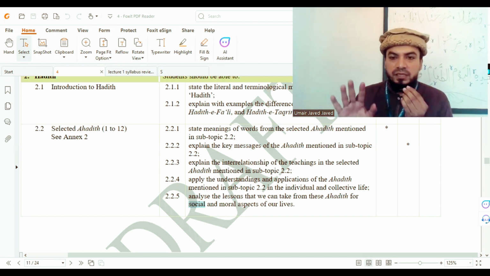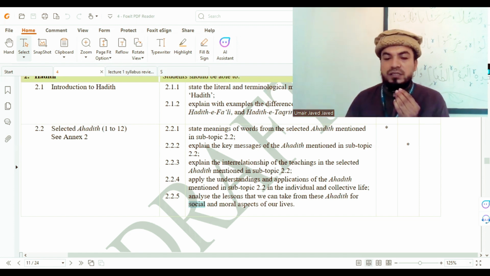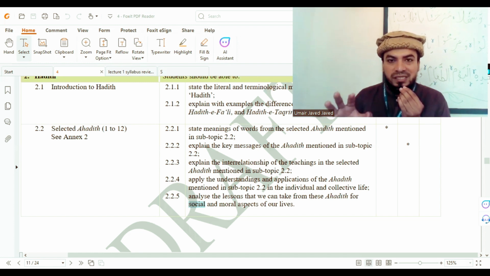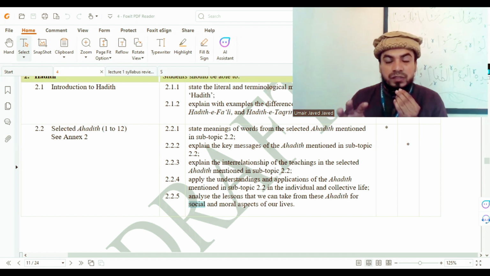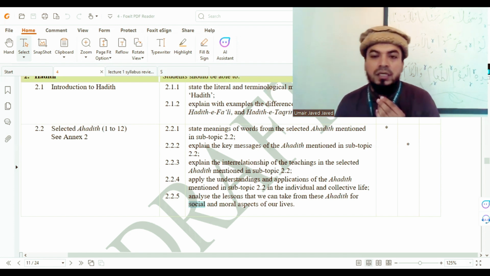Remember that there are 5 criteria to solve a hadith in the form of MCQs, ERQs, and CRQs. The very first standard is to understand the words of a hadith. The words indicate the main idea and the main definition of the hadith. According to AKB, you must understand the words, for example in the hadith "Talabul ilmi faridatun ala kulli Muslim", you need to understand the word "talab". This is the very first standard.